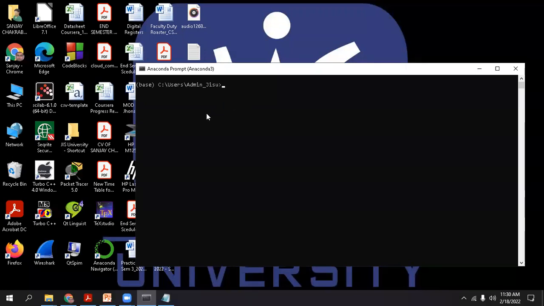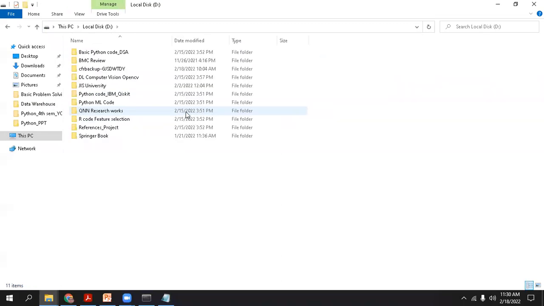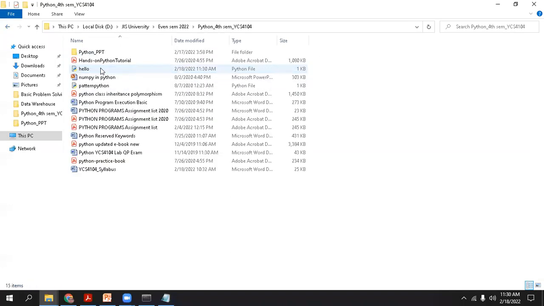So the first thing is that we have to enter into the drive where we have written the code. We are in the base drive, or the root directory right now, which is C. Obviously from the C drive, if we run our code, it will not identify it because the code is not present in the C drive. The code is present in the D drive, GIS University, Eventsem, this one, Python, and here the code has been written.